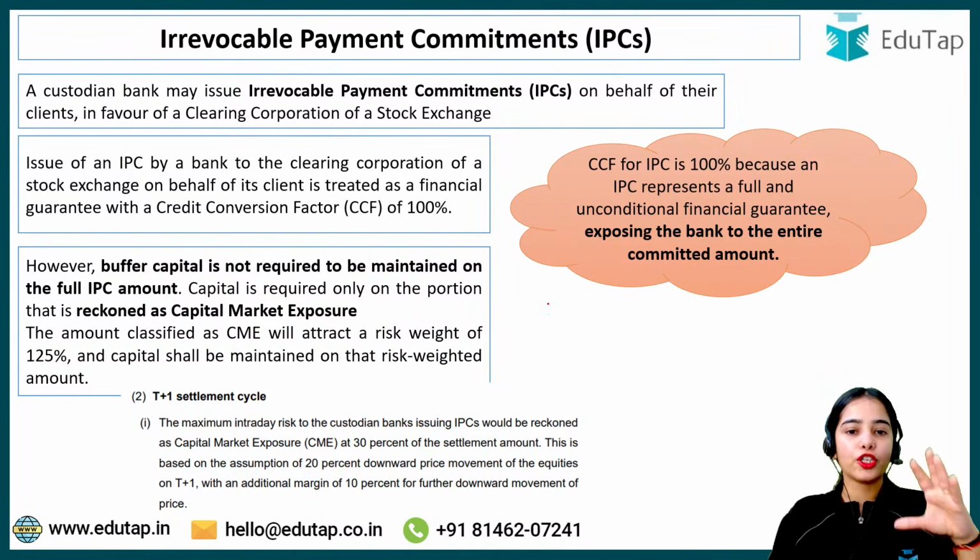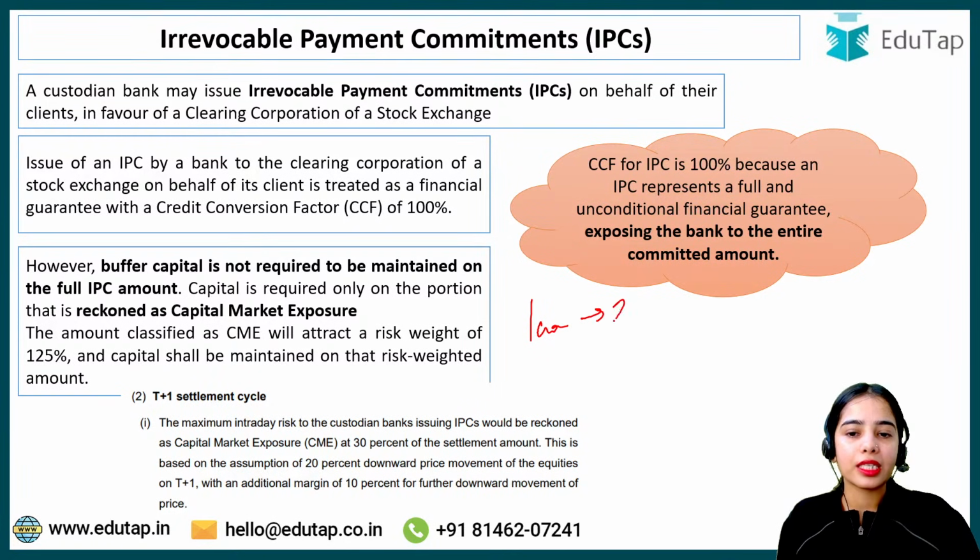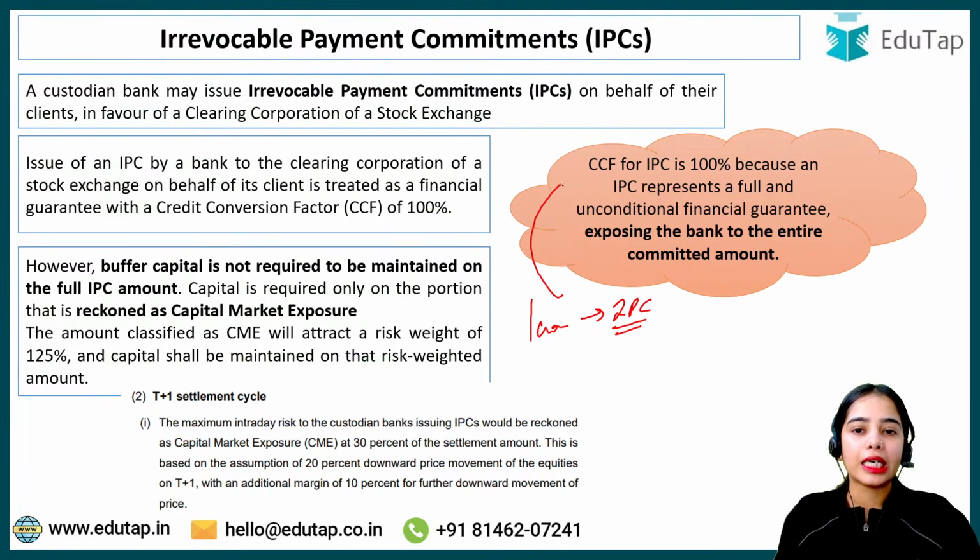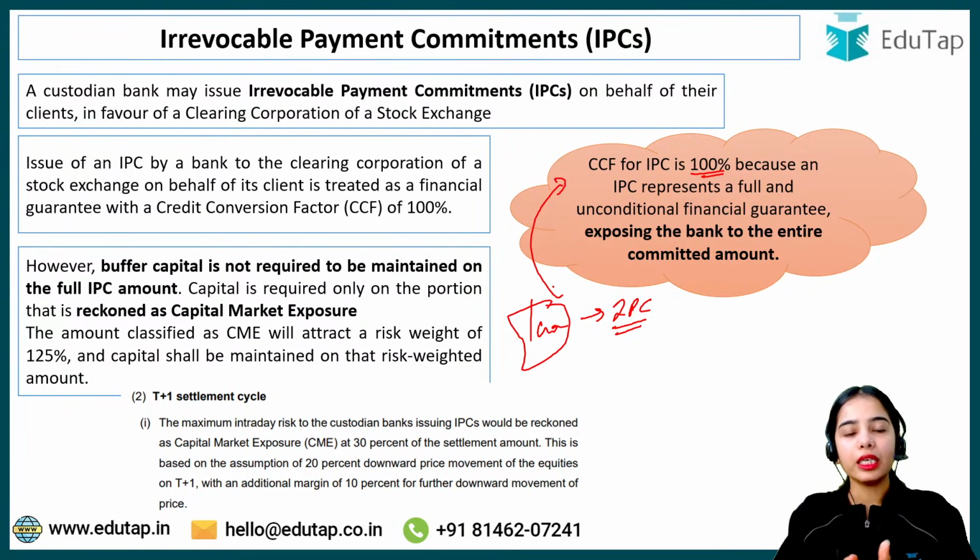That is the idea. So basically the idea is 1 crore rupees is the irrevocable payment commitment. This has a credit conversion factor of 100%. That means 1 crore rupees is completely the risk and the responsibility of the bank now.